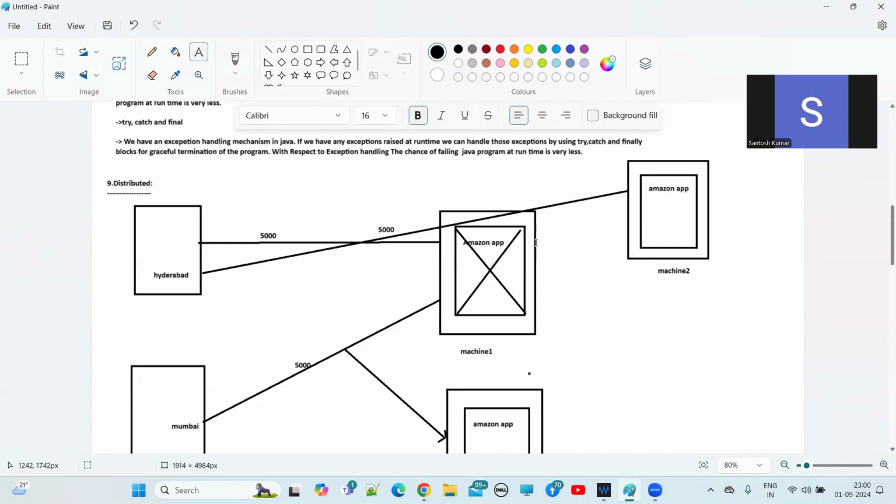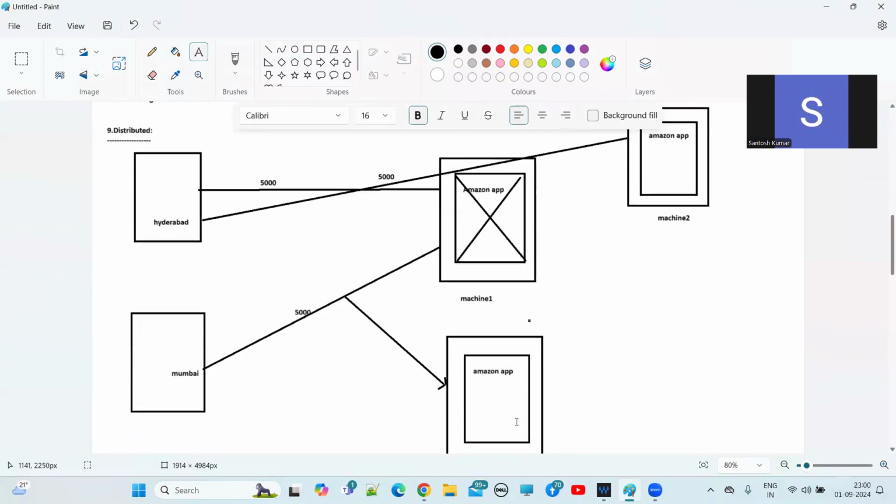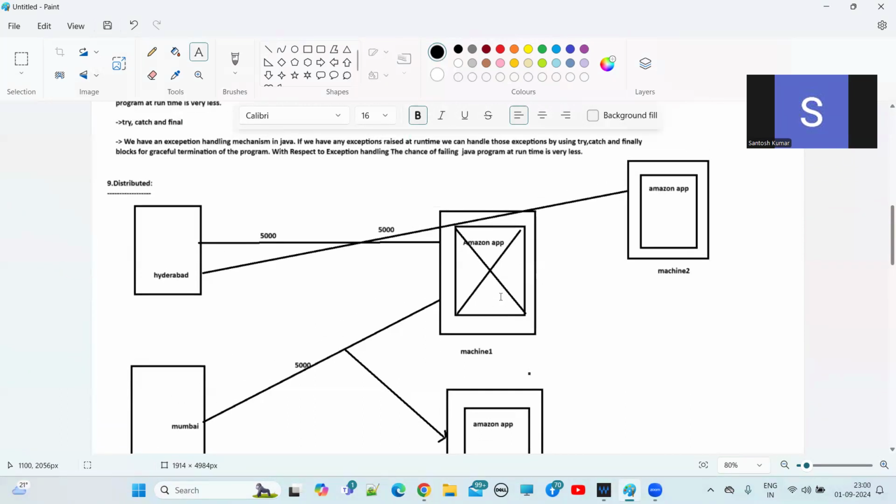Such types of applications are distributed applications, right? Here the same functionality, the same Amazon application, is deployed on all three machines instead of one. Now all these three machines are ready to take the request, process the request, and finally send the responses, guys.